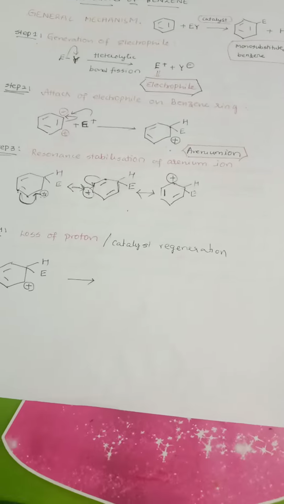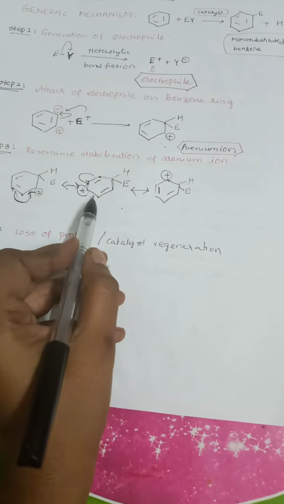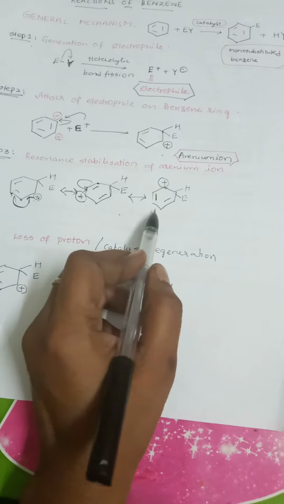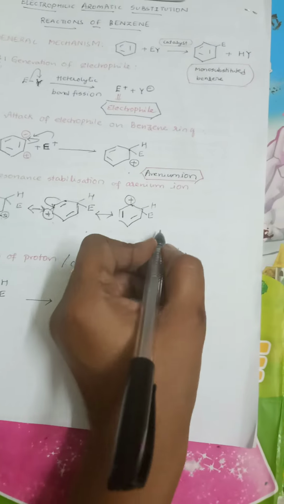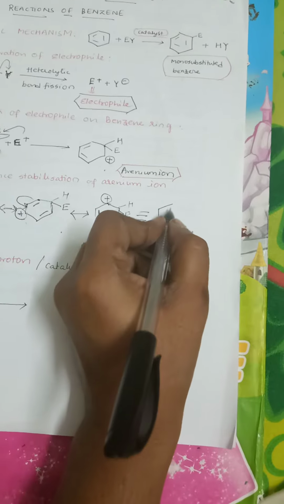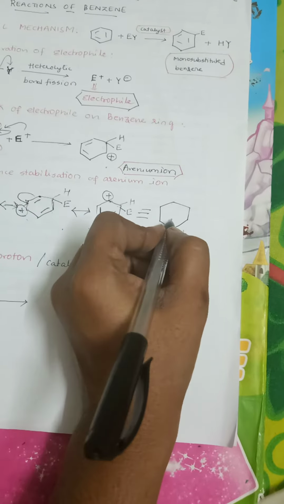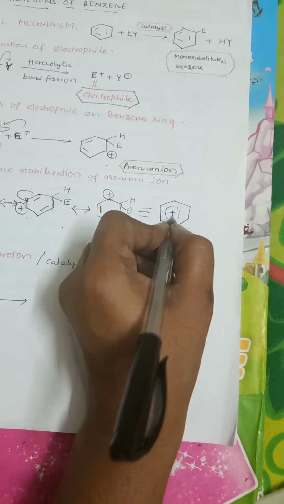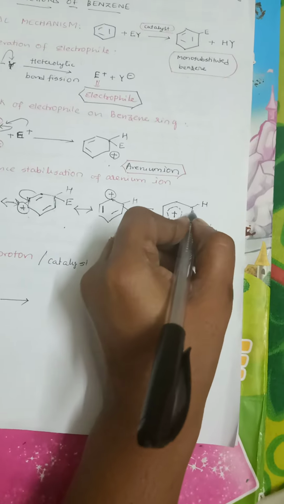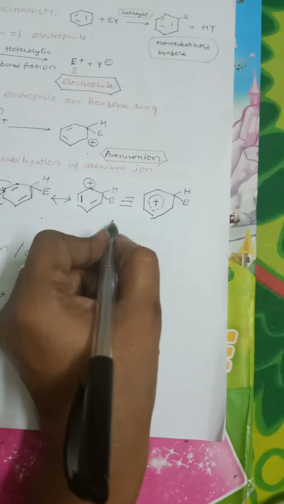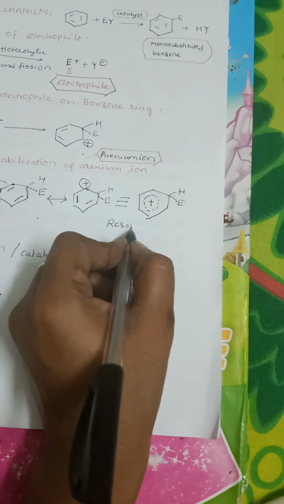In this way, positive charge will be distributed throughout the benzene ring in order to regain the resonance stabilization. So that's how the positive charge is represented throughout the benzene ring: I am representing it with a dotted line with a positive charge in it, holding the electrophile along with the hydrogen. So this is said to be resonance stabilized arenium ion.